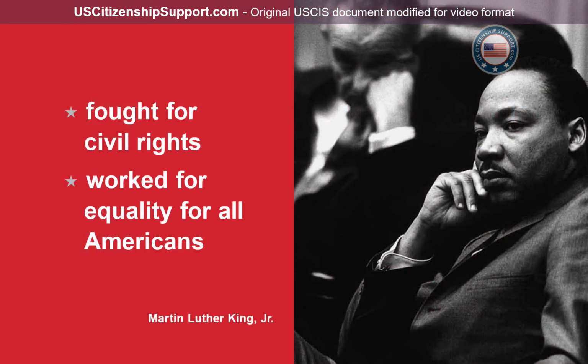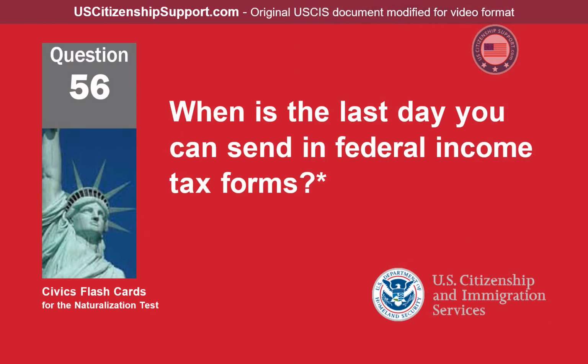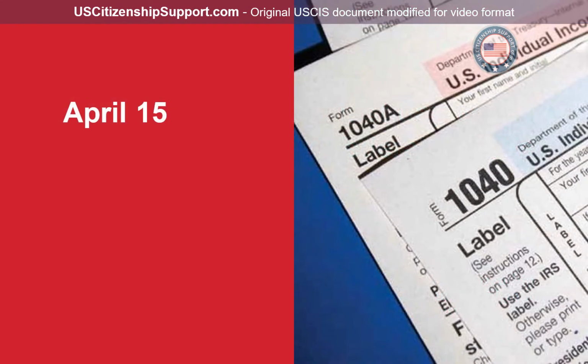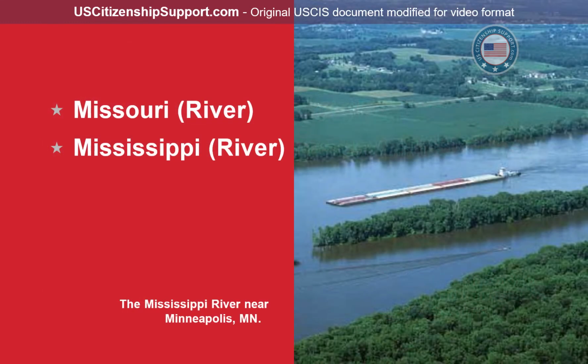Fought for civil rights, worked for equality for all Americans. When is the last day you can send in federal income tax forms? April 15th. Name one of the 2 longest rivers in the United States. Missouri River, Mississippi River.